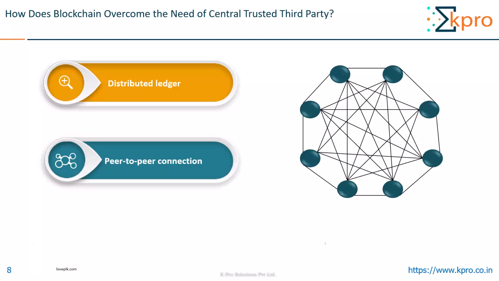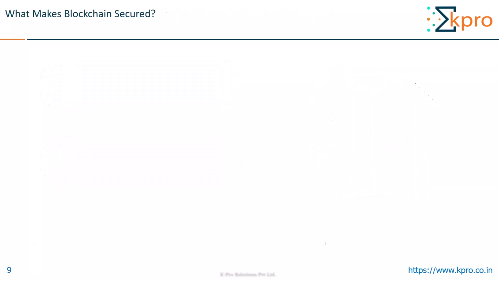So they have peer-to-peer connections, as a result of which they do not have to depend on third parties. So this overcomes the drawbacks that having a central trusted third party involves. So this is how blockchain overcomes the need of a central trusted third party. Next, let us see what makes blockchain secure.